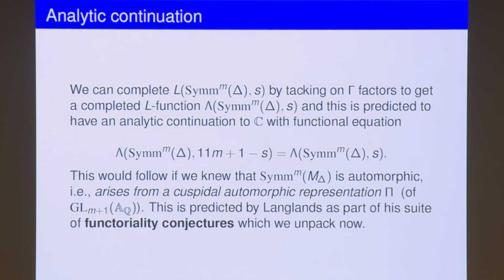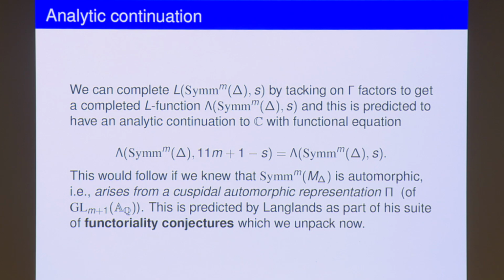Okay, but now we come to some puzzle, something one can try and prove, which is: these L functions which one has just defined, do they have an analytic continuation to the complex plane, just like the L function of the delta function had, right? So you can ask whether these higher degree, these degree m plus 1 L functions arising from the delta function, have an analytic continuation to the complex plane, with some very nice functional equation where the symmetry is s goes to m plus 1 minus s. In the case of m equal to 1, which is the case of the delta function, it's 12 minus s, right? So you can ask whether this happens.